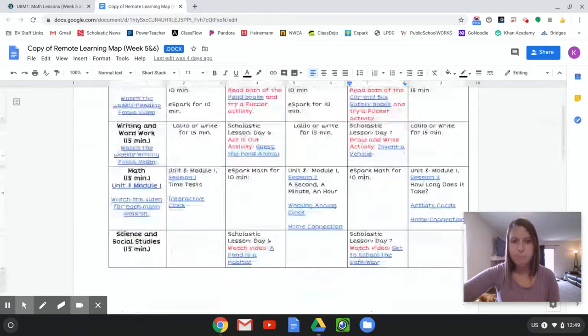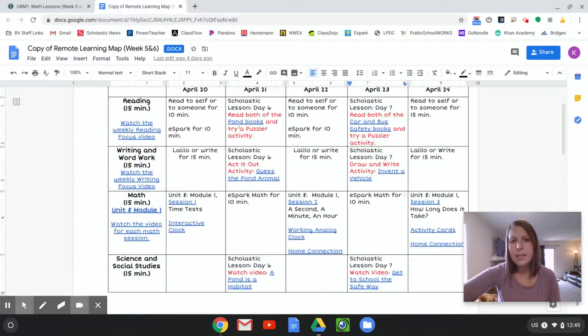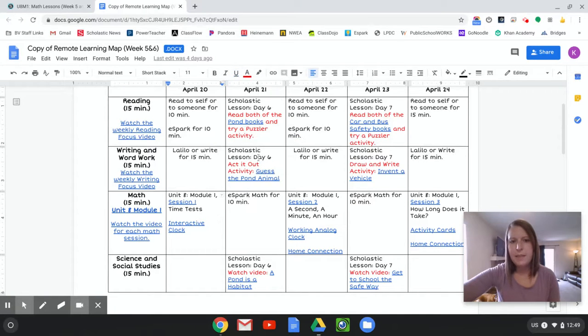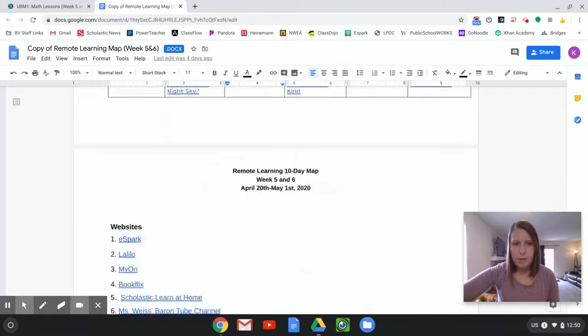And then for reading, I hyperlinked the activities, but all you really need to know is that Scholastic Learn at Home link that is posted in Schoology. The top one is going to show you the basic website, and you can find the books that go with it. And then for these, it does take you to that exact page for that activity. But basically, you're going to be doing all one day for each reading, writing, and science and social studies lesson. Okay, so I think that's everything for the map.